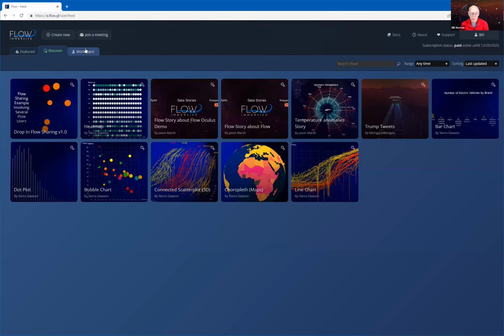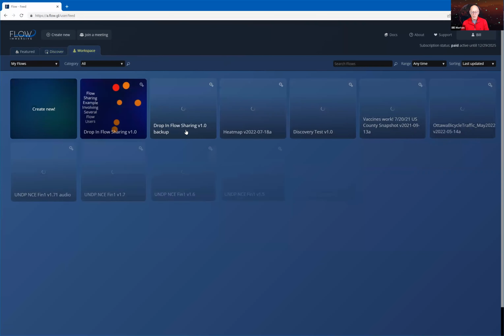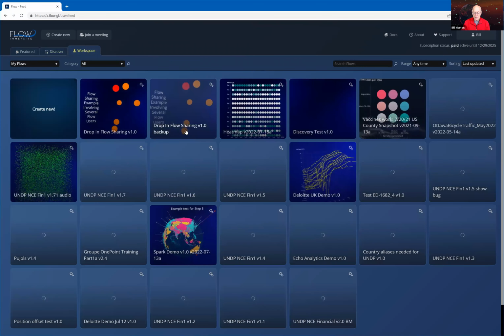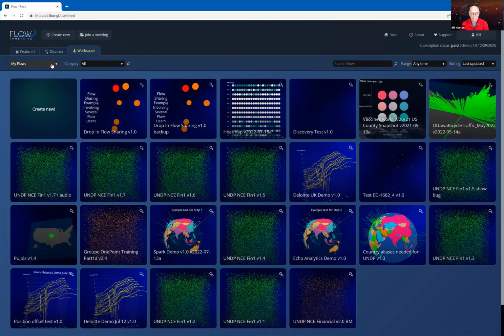Okay, the third item I want to show you, and this has been redesigned in the last couple of weeks, is the Workspace. The Workspace tab allows you to see either your own flows, which I'm showing here. These are my most recently created flows, or flows that have been shared with me.